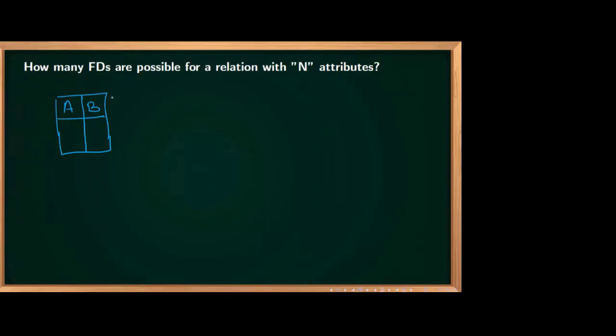Can you tell me mathematically how many maximum functional dependencies you can make from this one, A, B? Two attributes table, can you tell me?